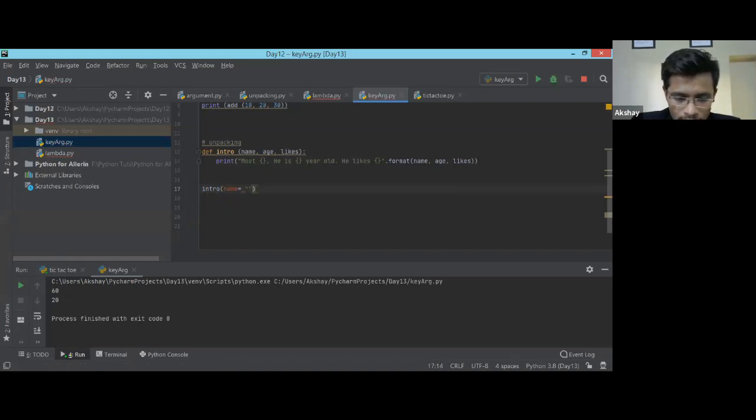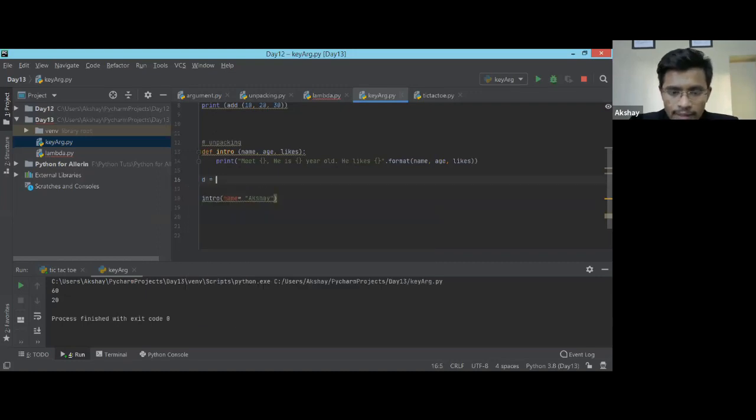Name is equal to what? Akshay. Okay, so this was the keyword argument, but I don't want to do it the normal way. If I want to write a few more names, or traverse more through this dictionary, I'm not going to do it like this. Instead, I'll create a dictionary of these values.